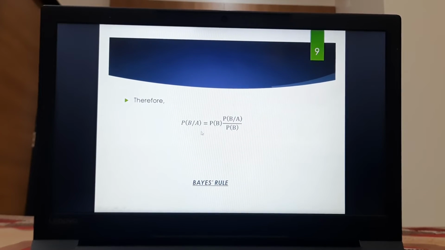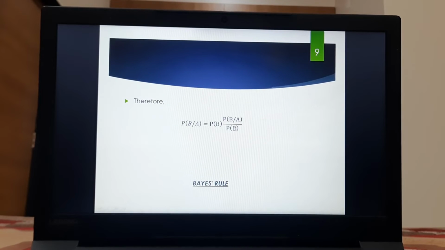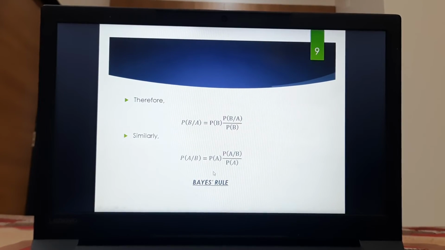Therefore, P of B given A is equal to P of B into P of A given B divided by P of A. Similarly, P of A given B is equal to P of A into P of B given A divided by P of B. These two equations are known as Bayes rule.